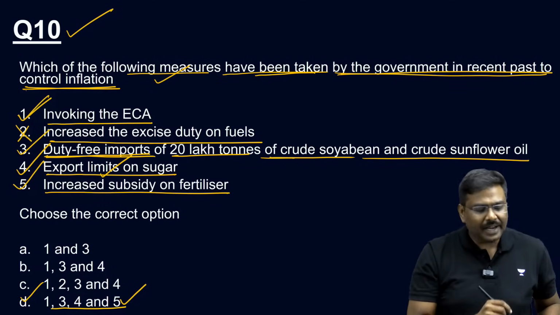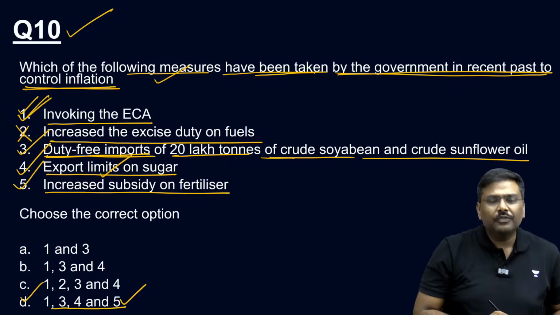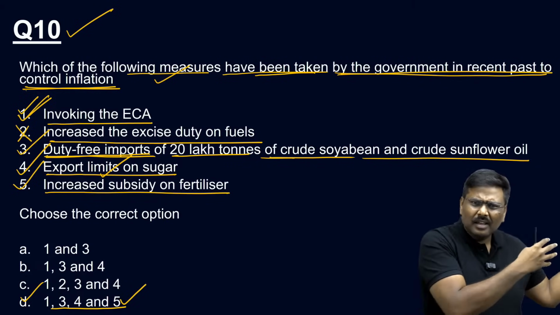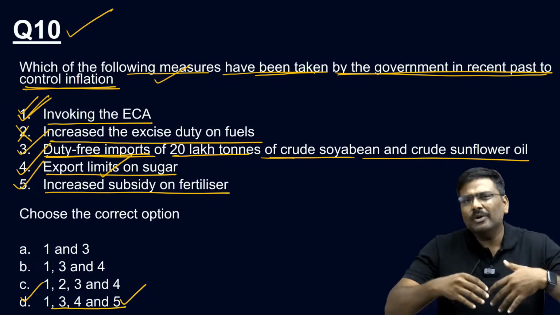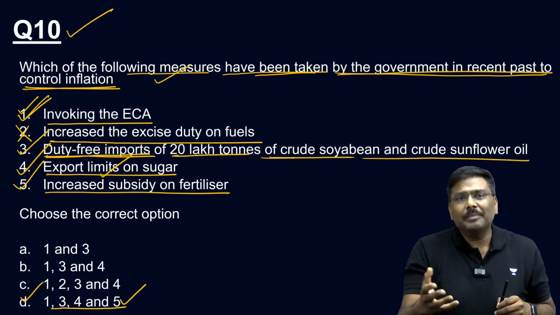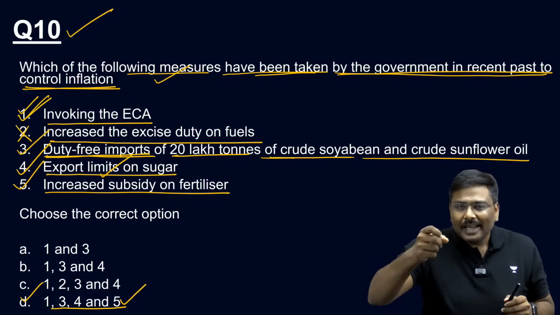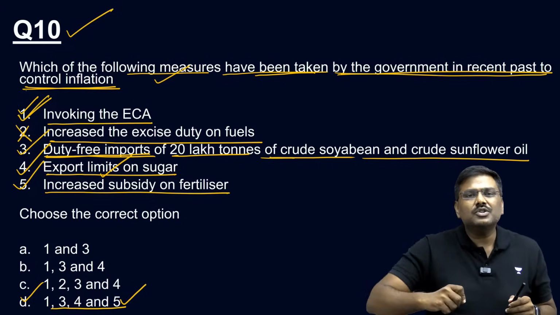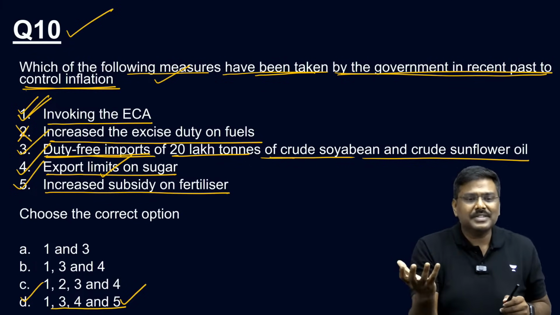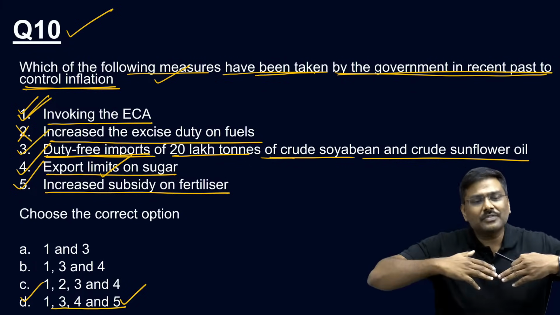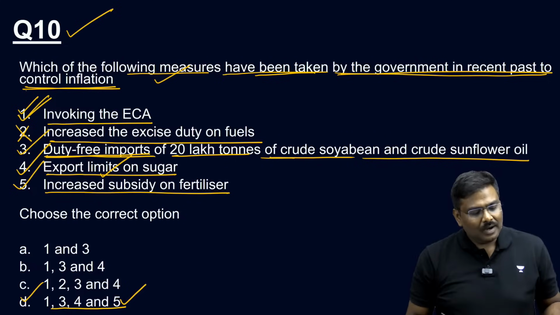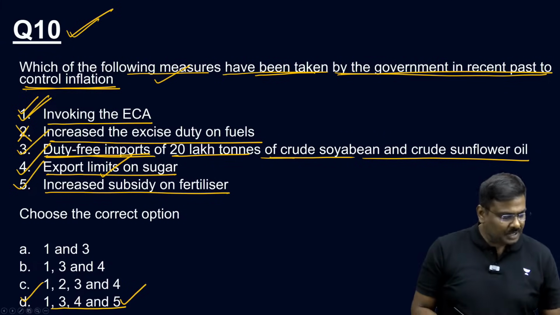And there was one student who said, sir, any example of invoking the Essential Commodities Act in the recent past? For example, during the pandemic. Have you heard of this? During the pandemic, the Government of India imposed Essential Commodities Act restrictions on sanitizers, masks, etc. Otherwise, the price of masks and sanitizers would have shot through the roof. I hope you understand. Okay? Done. So, question number 10, right option is option D.